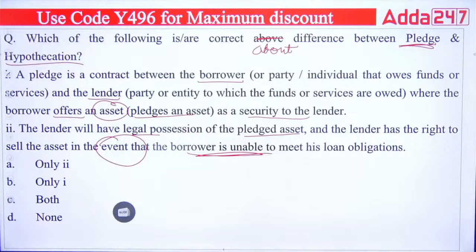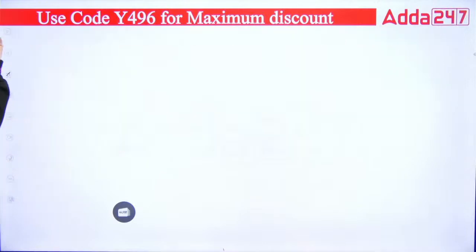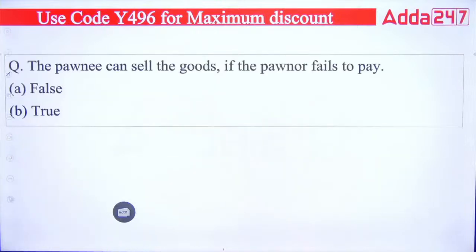And this is true. Okay, so both the statements are true about the pledge here. So the right answer will be C option. Both the statements are true. So the right answer will be your C option about the pledge. Both are true. Now next question is here.